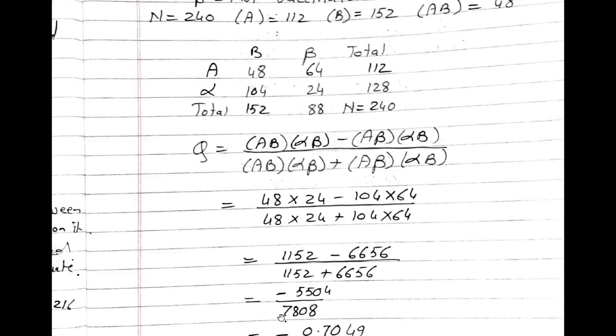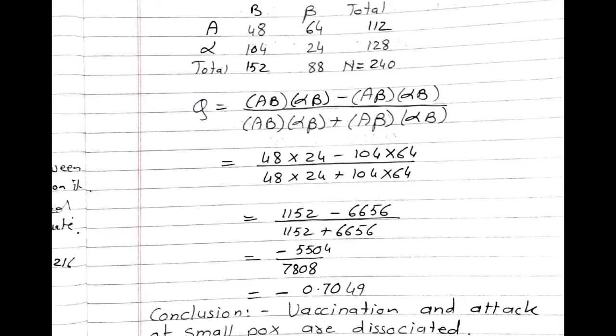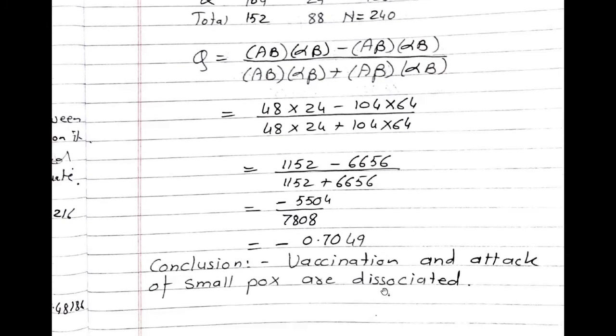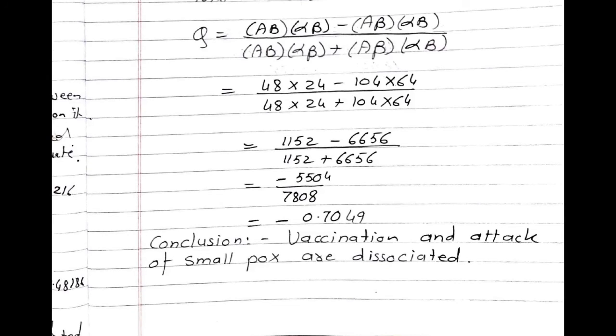If we perform the calculations, the value of Q is given by minus 5504 divided by 7808, which is nothing but minus 0.7049. Conclusion: vaccination and attack of smallpox are dissociated, or they are negatively associated. Next example.